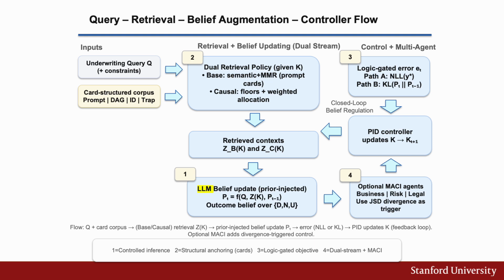So the query, retrieval, belief augmentation, controller flow is key to the system. It is based on progressive belief updates by expanding retrievals at Z based on K. Z is the reasoning substrate. If retrieval is semantic, the model reasons over correlations. If retrieval is causal, the model reasons over structured primitives. Error is computed via NLL or KL, and a PID controller updates K. K, therefore, is a dynamic parameter regulating evidence expansion.